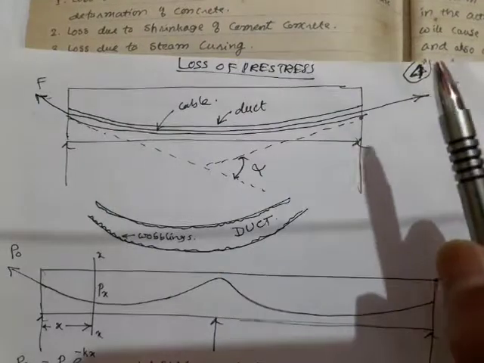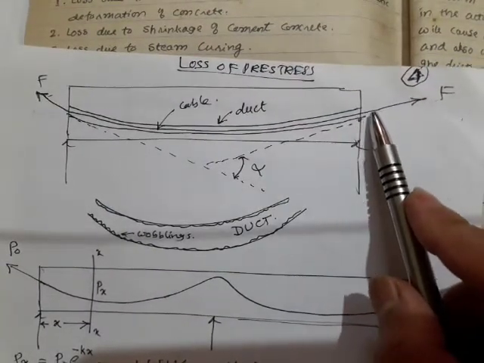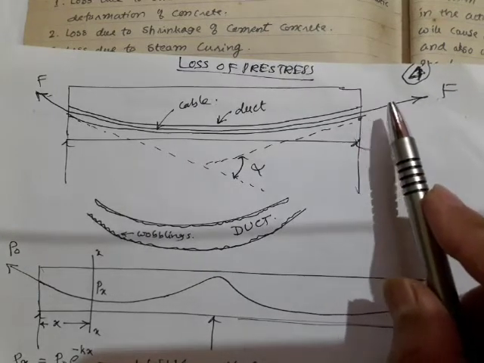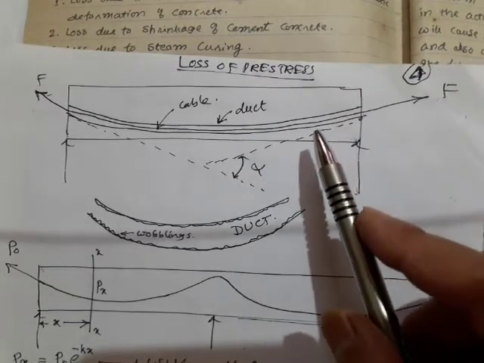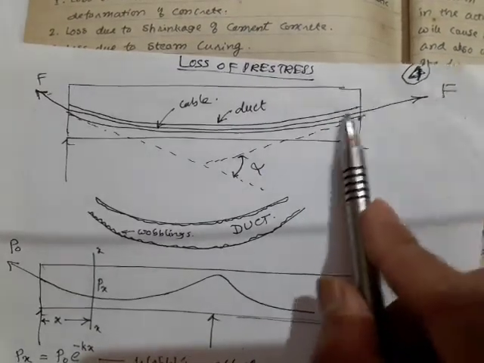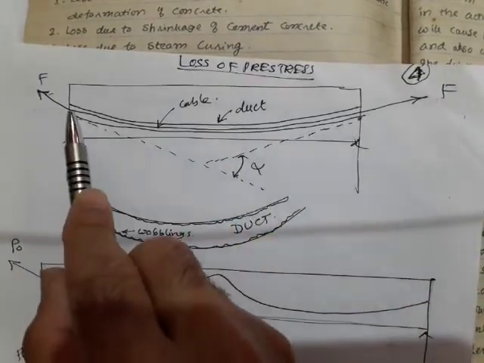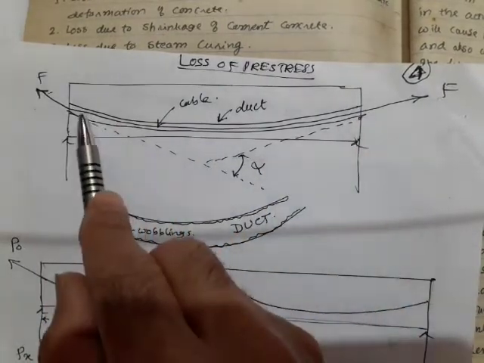But even though some friction may occur in the jacks, that is very small, so it can be neglected. But the frictional losses which occur along this duct become very important, and this loss is a major loss. This has to be taken into account.